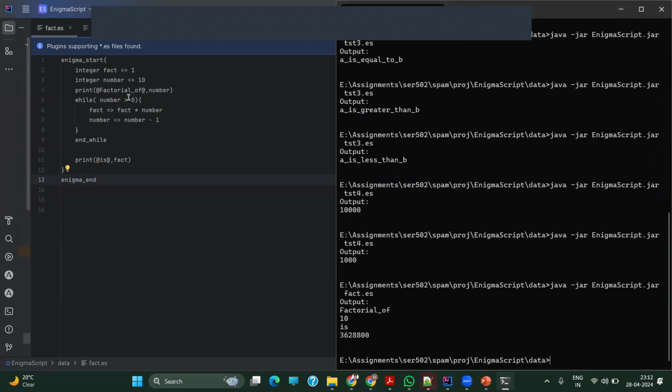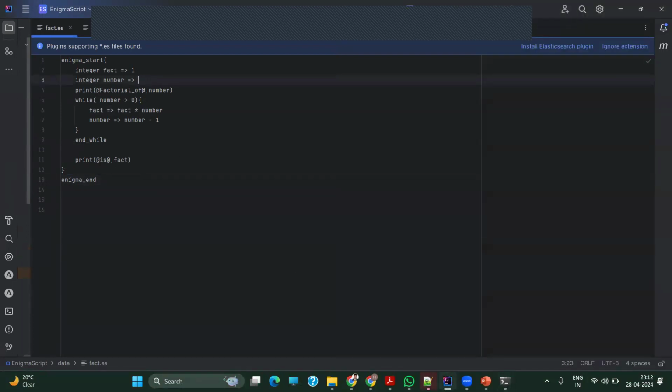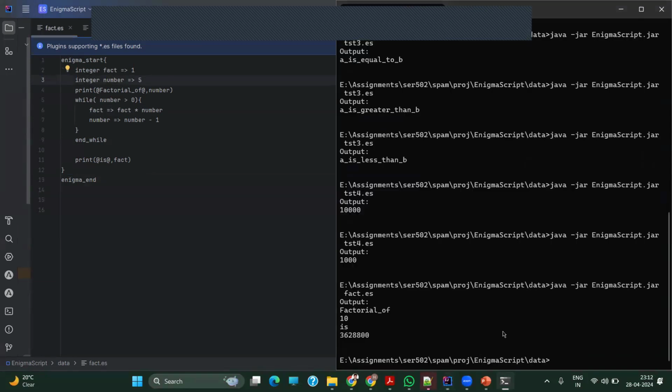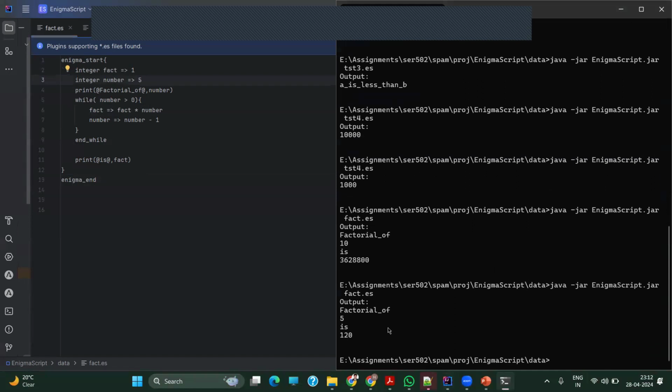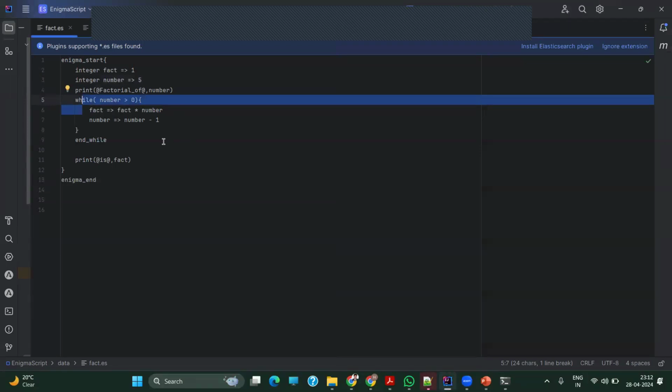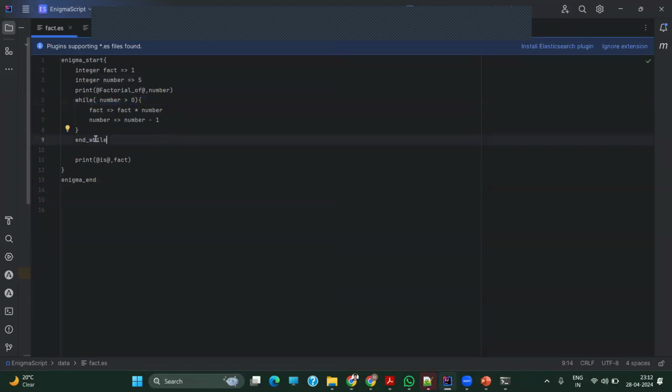Similarly, the 10 factorial value is this one. If I change it again, it's going to be different. It should show as 150. Here it's also showing the while statement, since I computed the factorial using the while statement. So that's it from my side. Yeah, thank you.